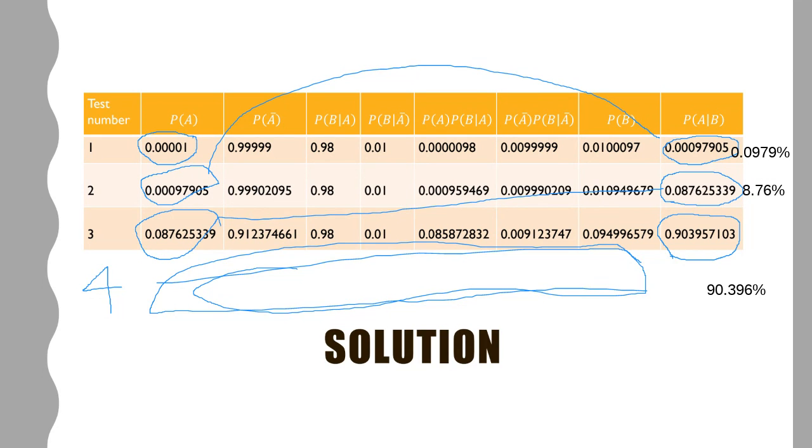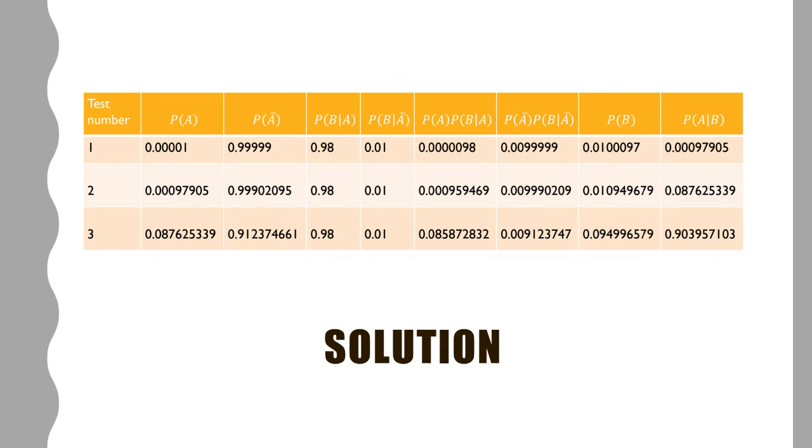When it is the 4th time, let me clean it and I'll show. When it is the 4th time, the probability of A is the same as the result of the previous one. It is 0.903957. The probability of not having coronavirus is 1 minus this one, which is reducing to 0.096. What is the probability of testing positive when you have coronavirus, which is always constant in this case, which is this one?